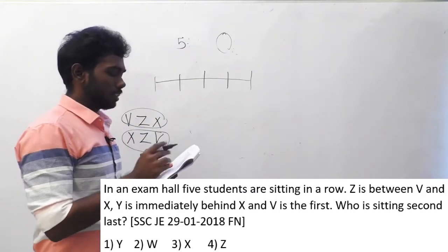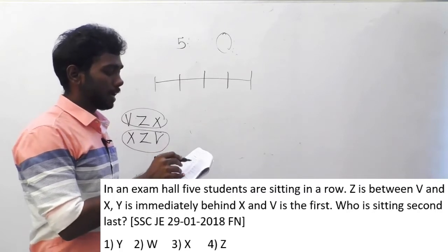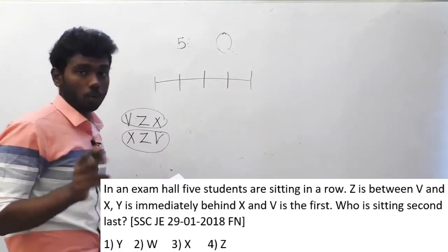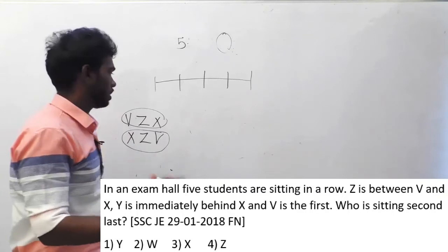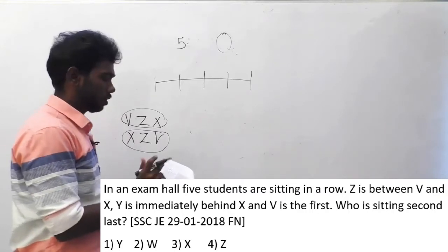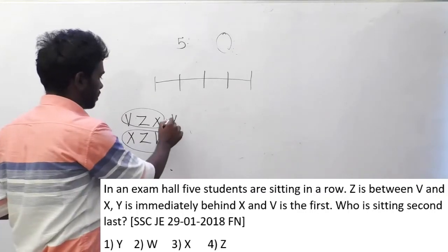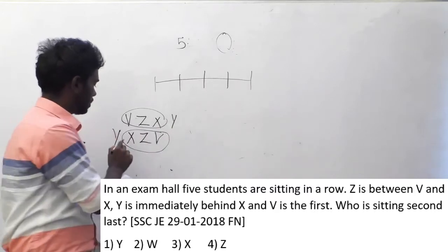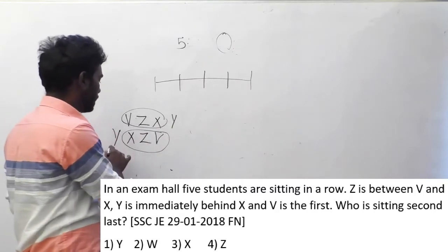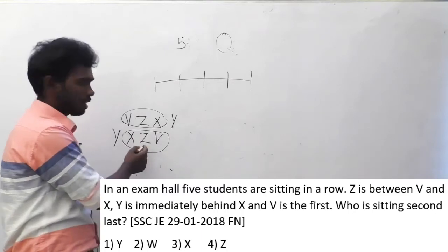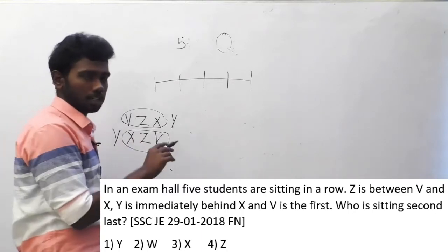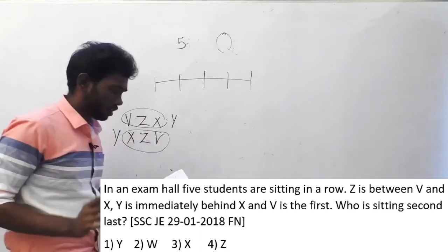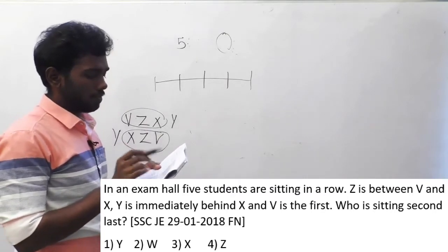The next clue is that Y is immediately behind X. So Y may come here or here, because immediately next is only possible in this direction. In the other direction, Z is next to X, as given in the first condition, so it is not possible. So V is the first.